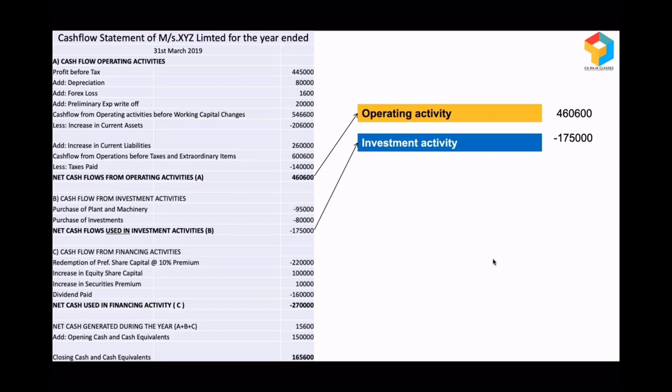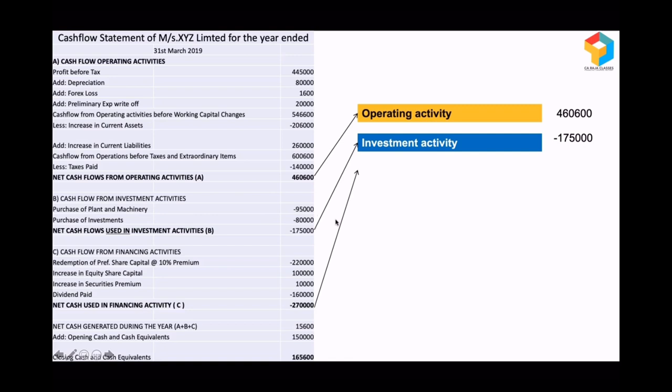Whereas investment activity negative figure means they have paid 1,75,000. Cash had gone out to the extent of 1,75,000 because they have made some investments. So some other assets have come in. So if you want to know what are those assets, you have to go back to the statement. Look, they have purchased plant and machinery. They have purchased some investments.